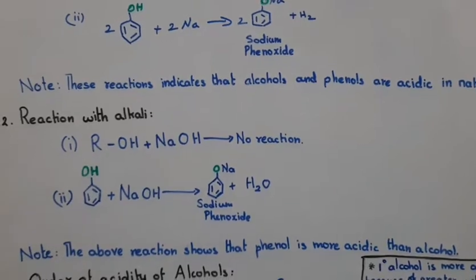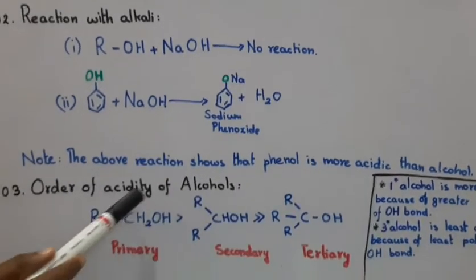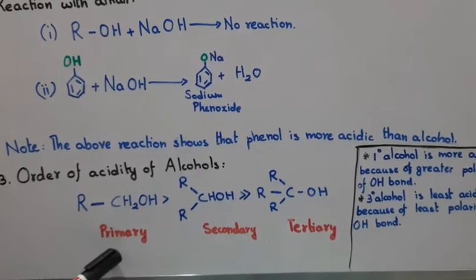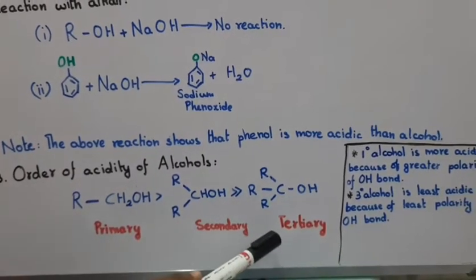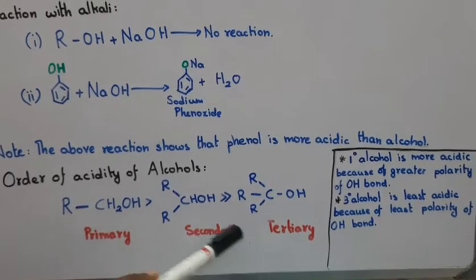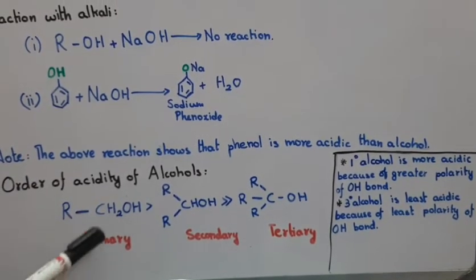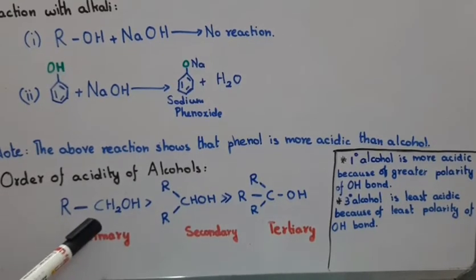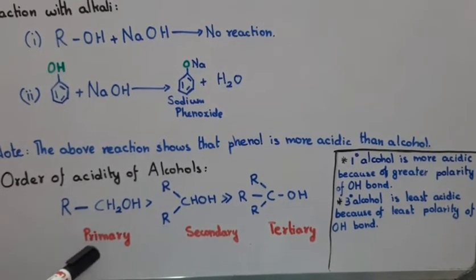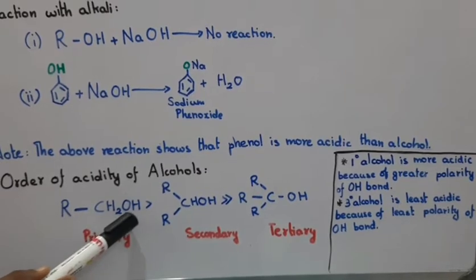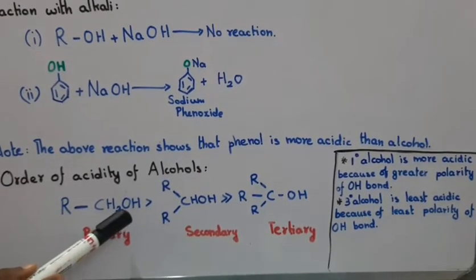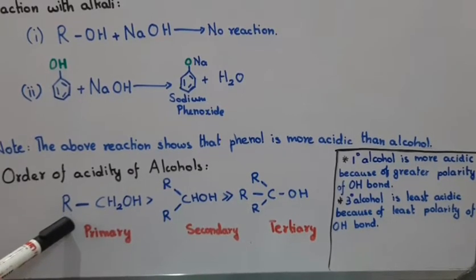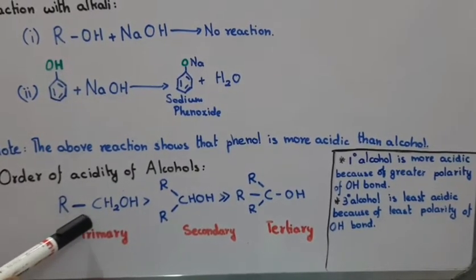After that, the order of acidity of alcohols: primary comes first, secondary next, and tertiary comes last. Why? Listen: the acidic character of alcohol is due to the polarity of the O-H bond. The alkyl groups, such as methyl and ethyl, are electron releasing.